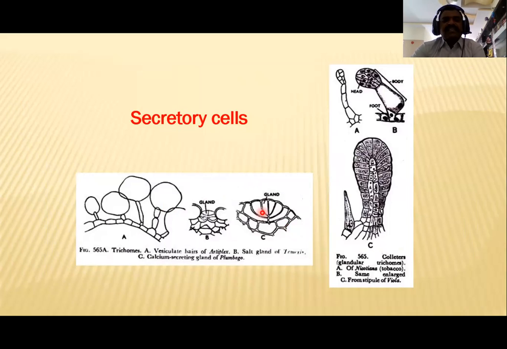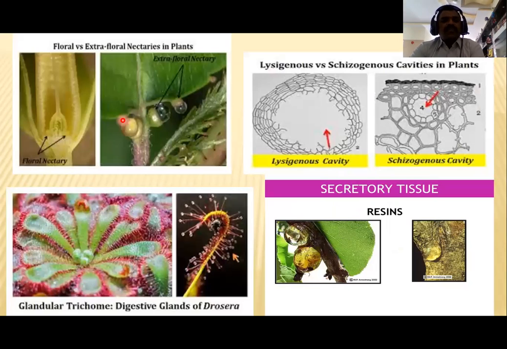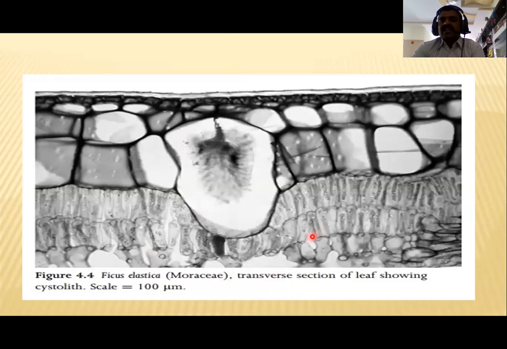And these are the secretory cells observed on the epidermal tissue system. These are the floral nectaries, and these are the extrafloral nectaries. These are the lysigenous cavity, and this is the cystogenous cavity, and these are the granular trichomes or digestive glands observed in the insectivorous plants. And see, this is the resin, how resinous material is observed on the surface. And see here these are the crystal substances, like Ficus elastica, Moraceae family, here a transverse section of the leaf showing cystolith,